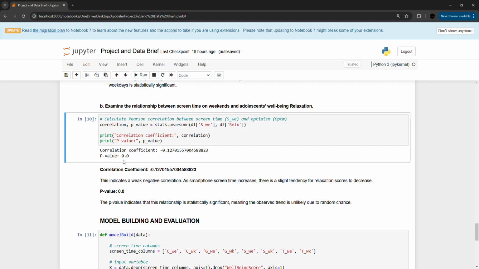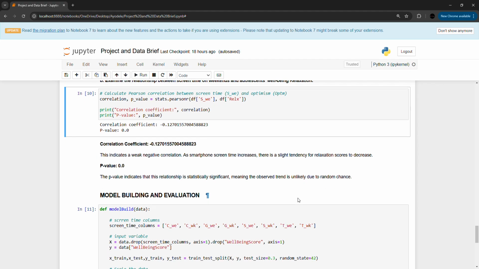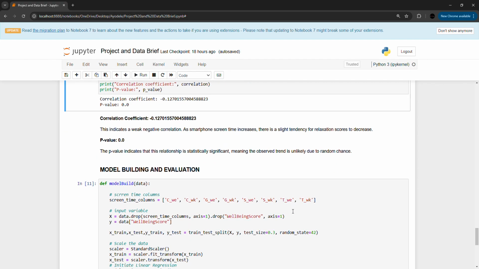The coefficient shows a weak negative correlation: as smartphone screen time increases, there is a slight tendency for relaxation to decrease. The p-value indicates that the relationship is statistically significant, meaning that the observed trend is unlikely due to random chance.